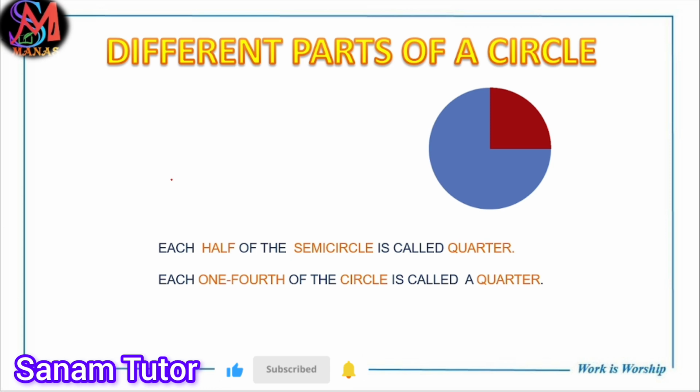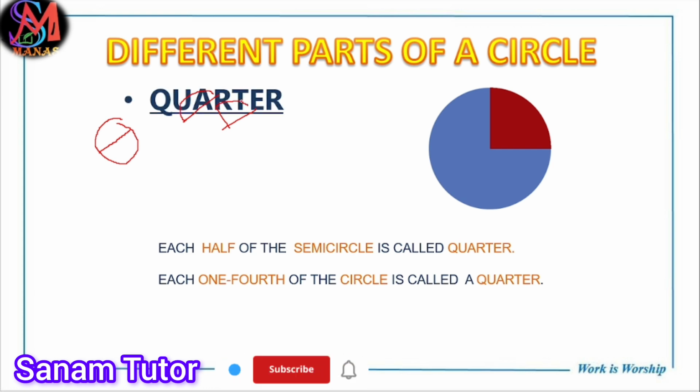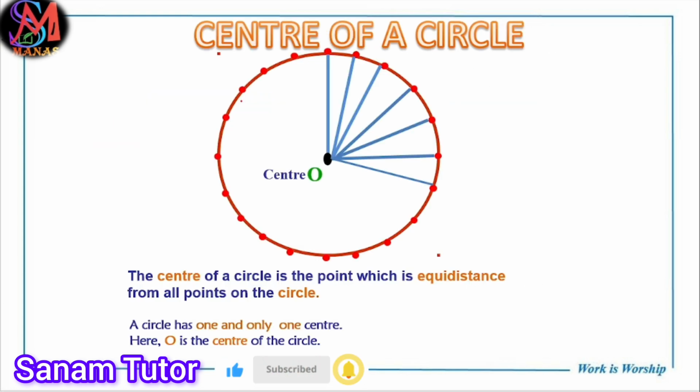Now we know about the different parts of the circle. Suppose this is a complete circle, then we have it. If we take half of it, this is called a semicircle. If the semicircle is halved, this is called a quarter. So tell me, what is a quarter? A quarter is half of the semicircle, or you can say that one fourth of the circle is called a quarter. Understand?